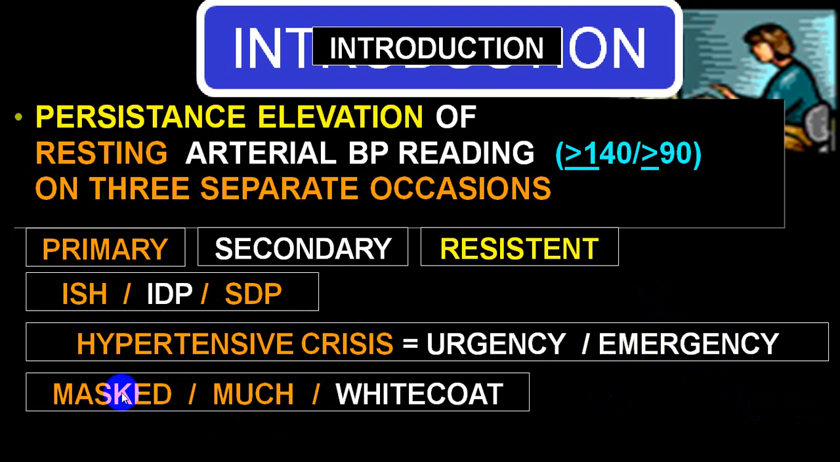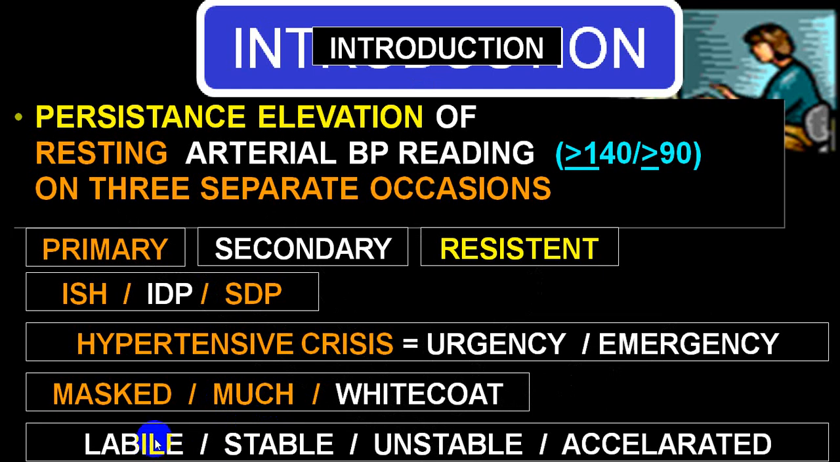There is something called mask hypertension, we already mentioned. If the blood pressure recorded at home is high and at the clinic is normal, we call it mask hypertension. And white coat means the opposite of that. If the blood pressure recorded at clinic is high and at home is normal, we call it white coat hypertension. And when mask hypertension is uncontrolled, we call that MUCH.